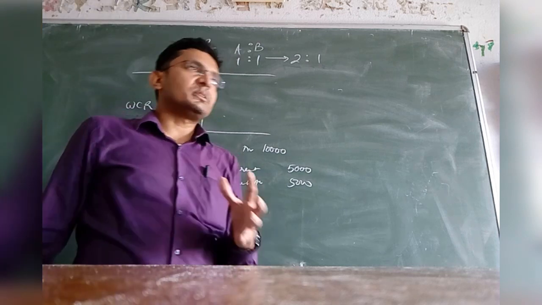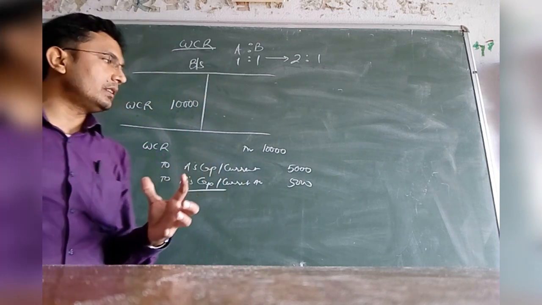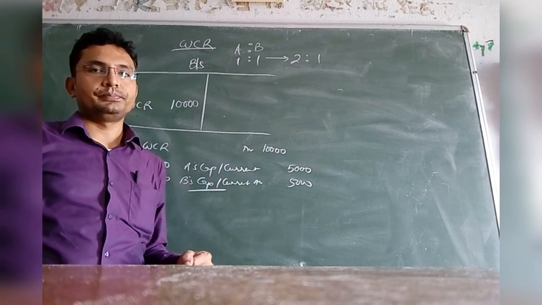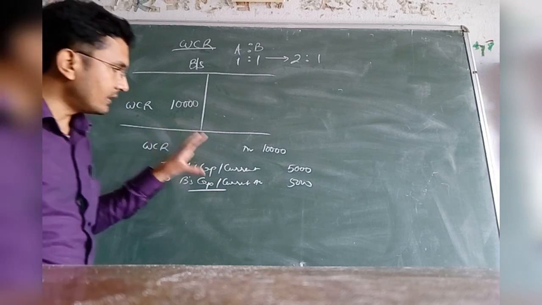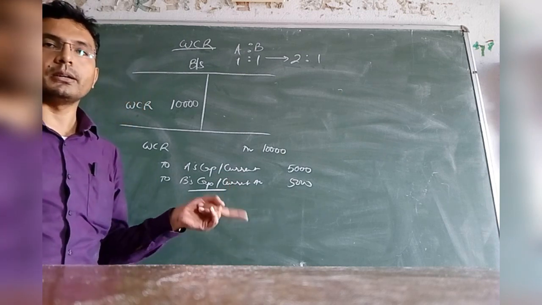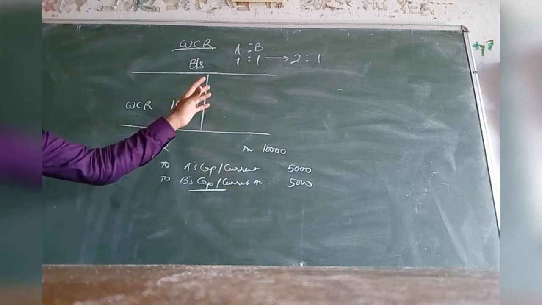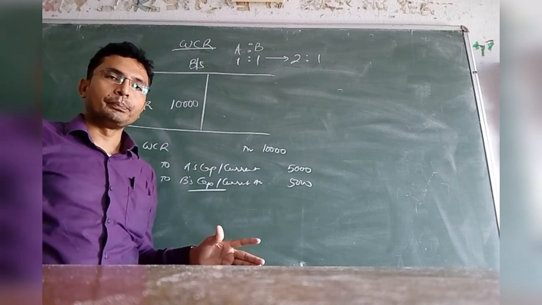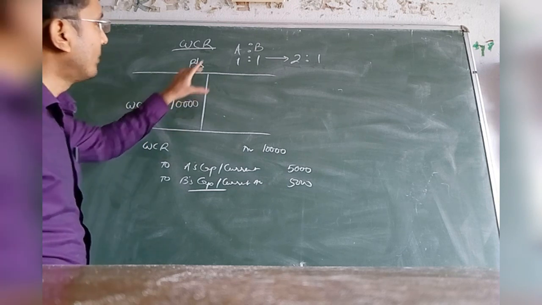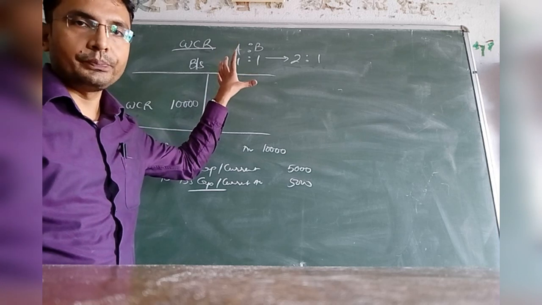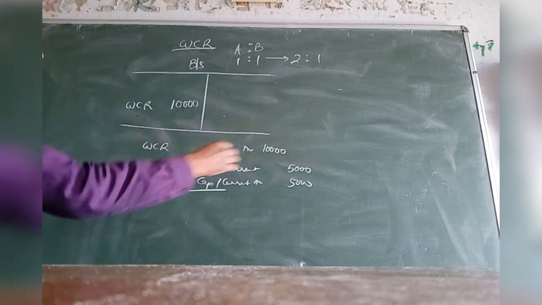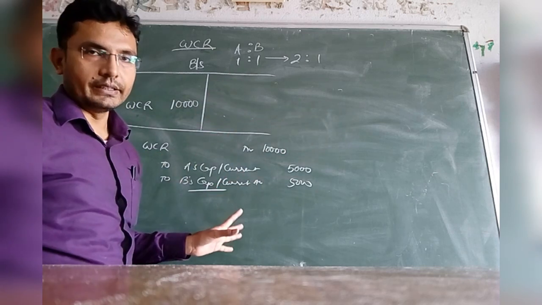Now the special treatment of WCR depends upon the claim of the workers. In this journal entry, we have assumed that there is no claim of workers on account of compensation. So the firm is not required to pay any compensation to workers. So if the compensation is not to be paid to any worker, then this WCR belongs to the old partners in the old ratio. So this WCR belongs to all the partners in the old ratio. Therefore, we have distributed the WCR accordingly.